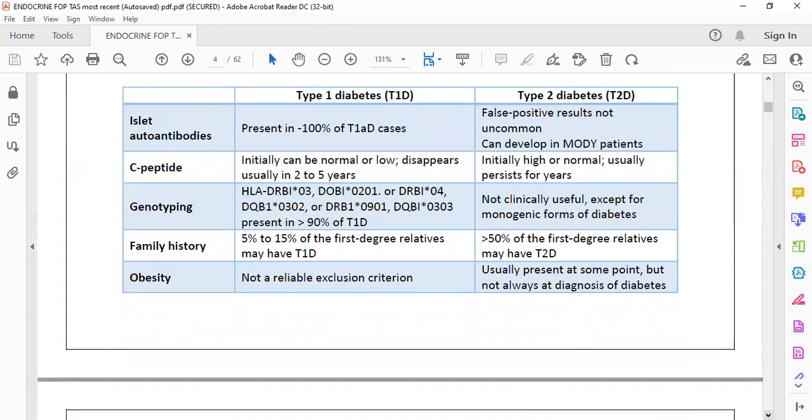So we come to know what diabetes mellitus is, for which reasons it occurs, and what types are there. And we have to know how to differentiate between some forms of diabetes.